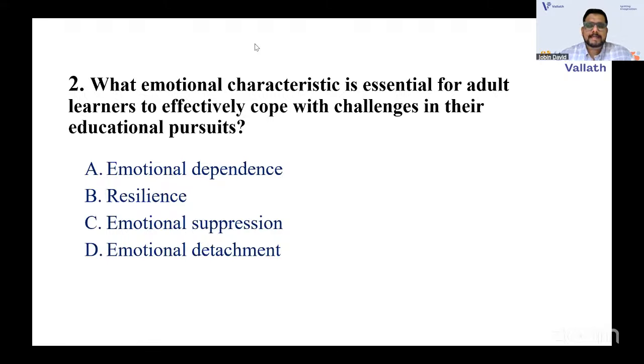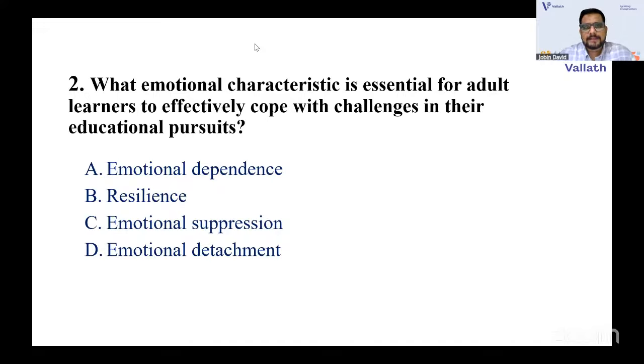What emotional characteristic is essential for adult learners to effectively cope with challenges in their educational pursuits? Is it emotional dependence? Is it resilience? Or is it emotional suppression? Or is it emotional detachment? Okay. That means for adult learners to cope with the challenges in their educational pursuits, which is the characteristic that